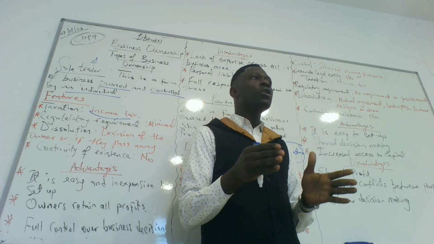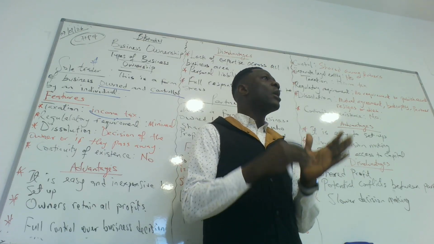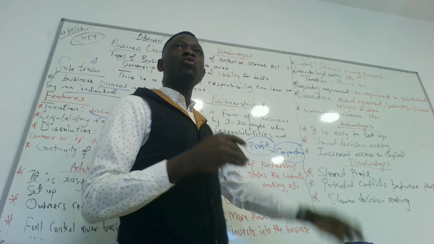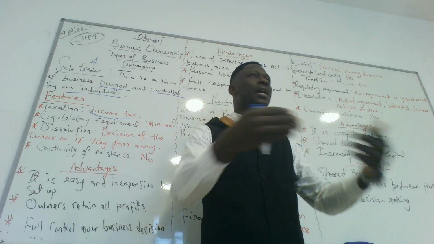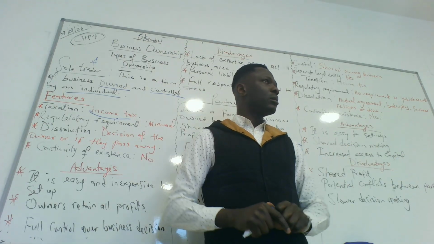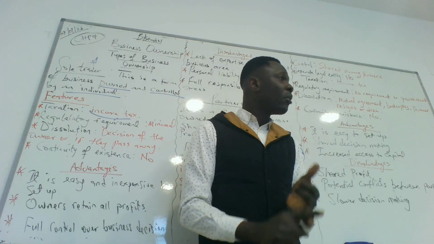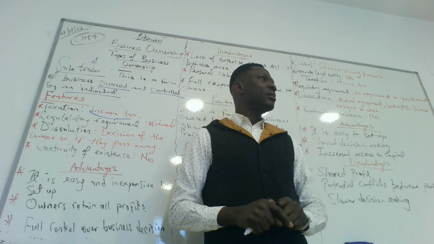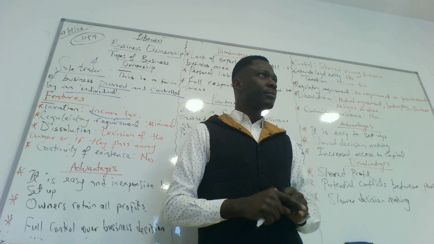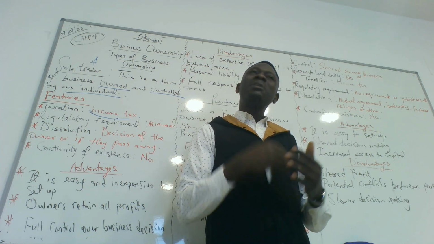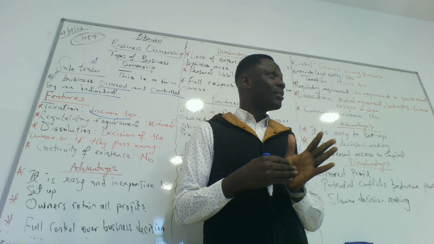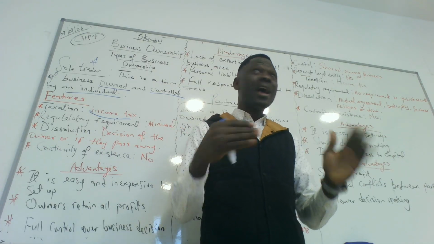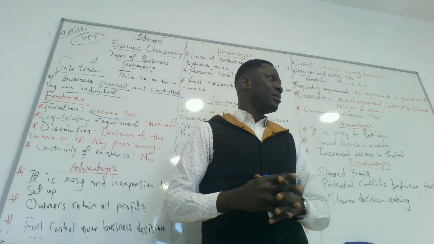So one of the features of a sole trader is that a sole trader would not pay corporation tax. It will pay what? Income tax. And income tax is tax any individual that works would pay. So a sole trader and an employee will pay the same tax. Do we understand the first feature here? Please, if you don't understand, do not hesitate to ask, because this is the only time you can ask me. After here, in the exam, you can't.